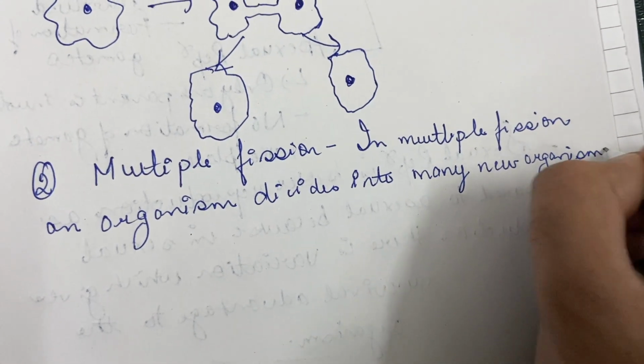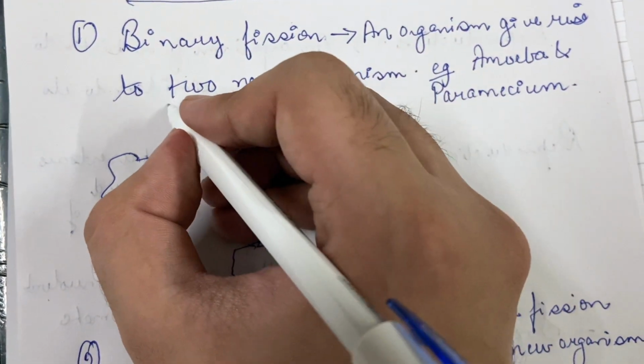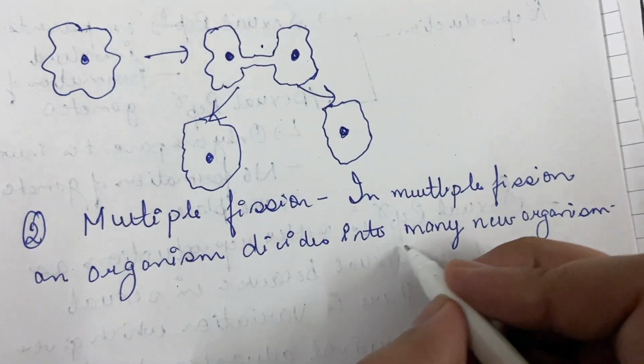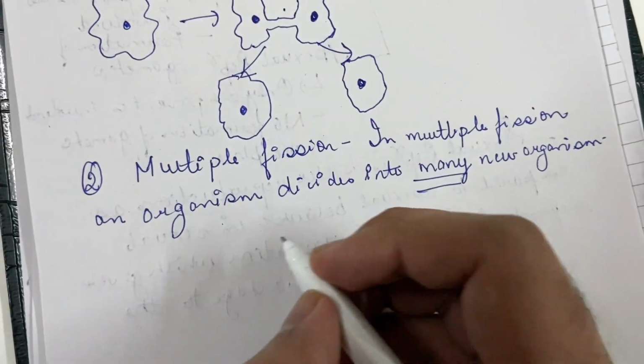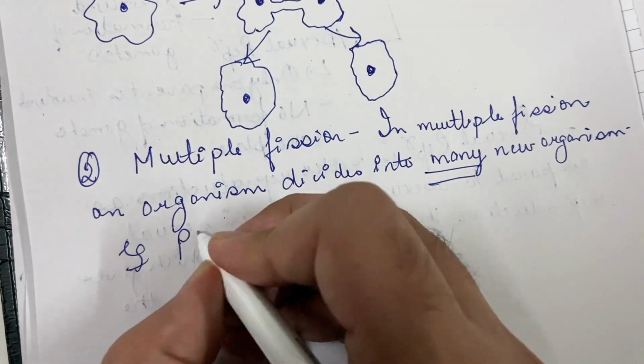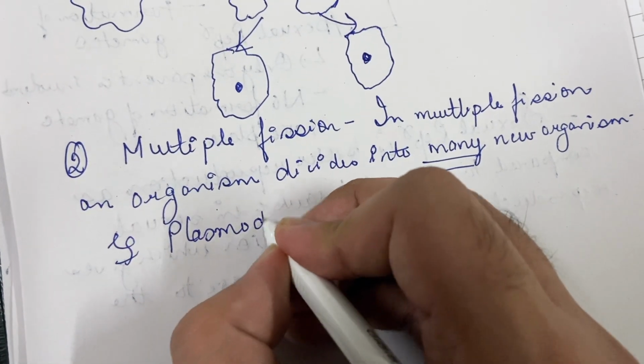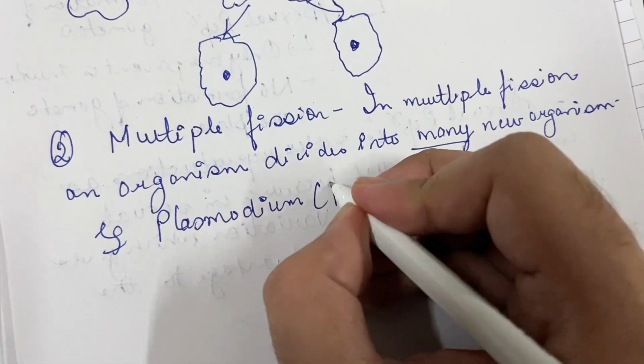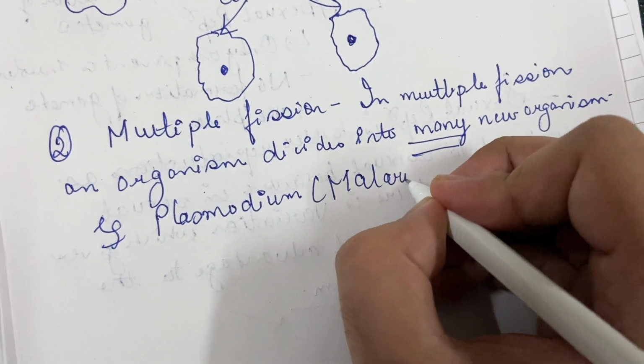In binary fission, it develops into only two new organisms. Here it develops into many new organisms. So let us look. Example of this is Plasmodium, which is a malarial parasite.